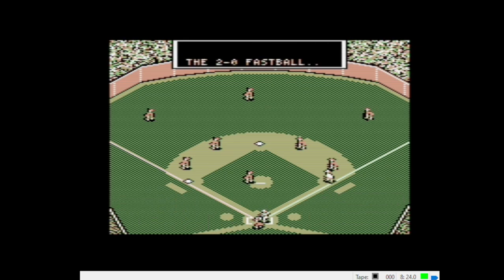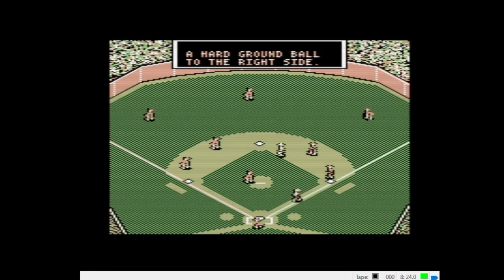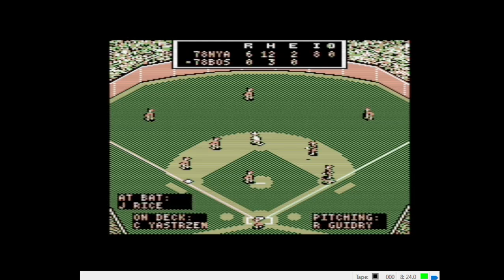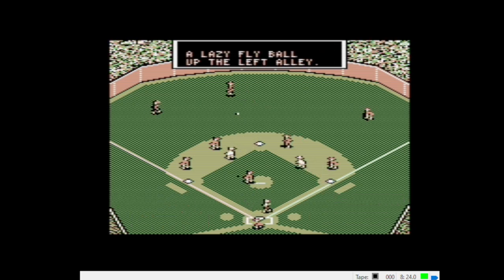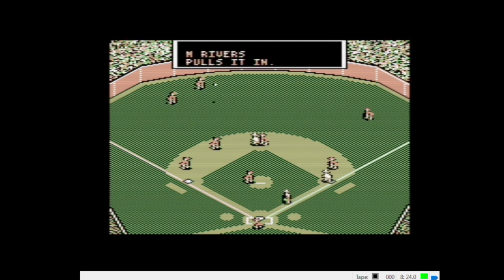Here's Remy. 2-0 fastball. Hard grounder on the right side. Looks like he's going to beat this one out. Infield hit. All right, little rally going for the Sox here. Jim Rice steps in. Here's the heater. Lazy fly ball up the alley. Rivers going back on it. He's got it. One down.